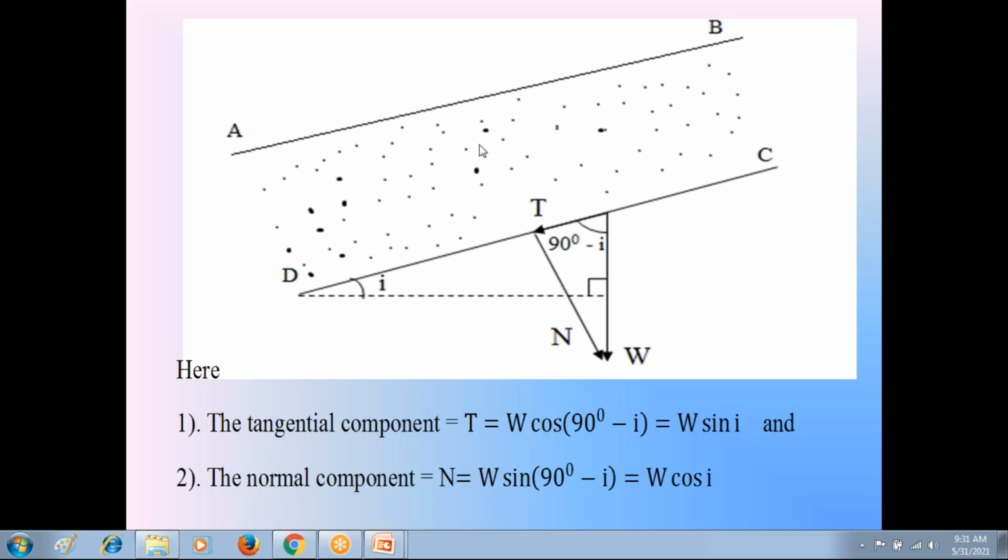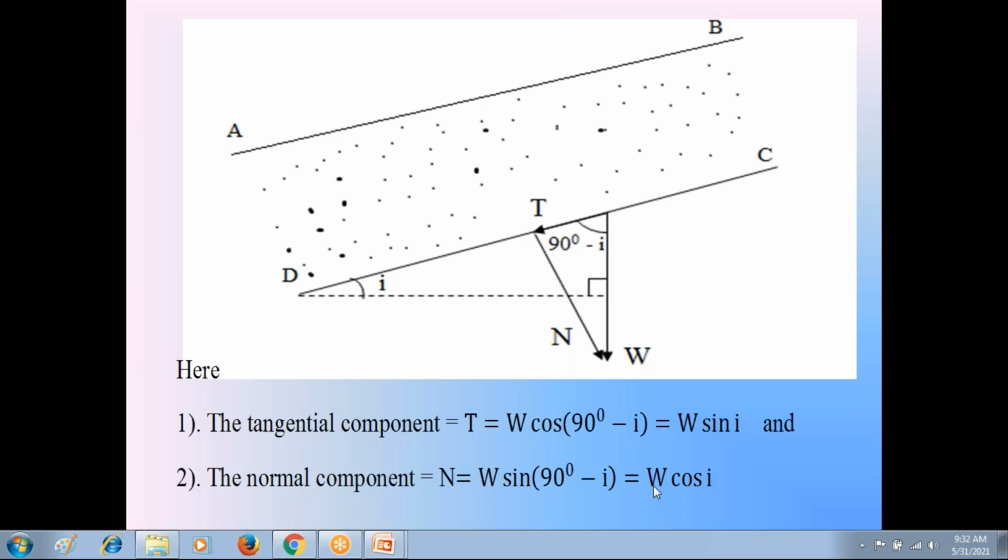So in this discussion, we must observe the tangential component T carefully. The tangential component T is parallel to soil slope AB. So this tangential component T is the shear force for this soil slope AB. It produces the shear stress in the downward direction on this soil mass. Due to that, the soil mass is subjected to downward movement causing the failure of the soil slope AB about the failure surface CD. So here we resolve this weight W into two components, normal component N and tangential component T.